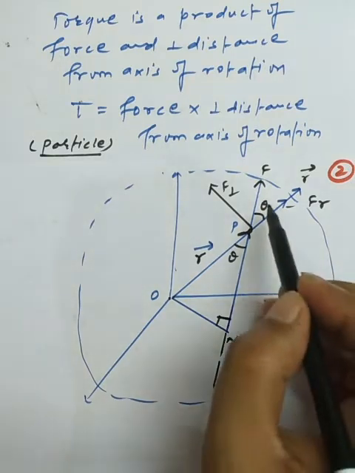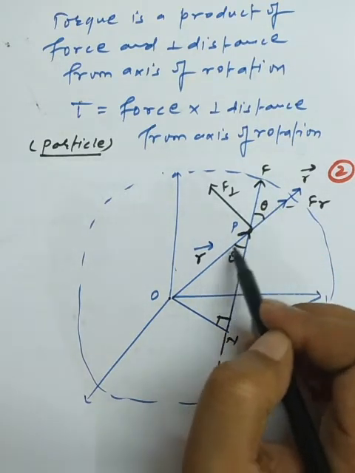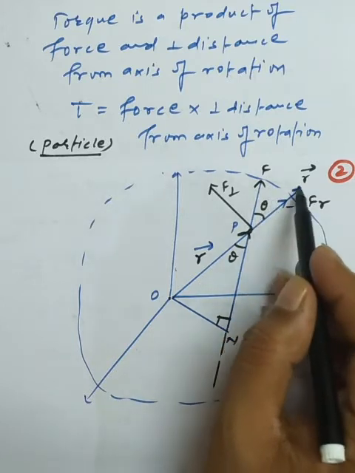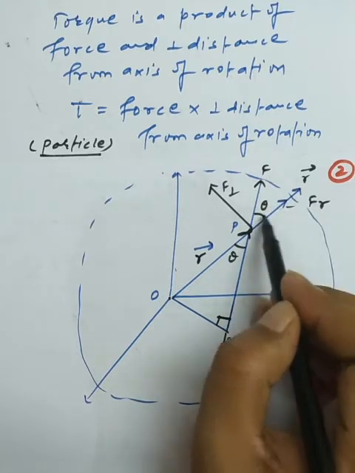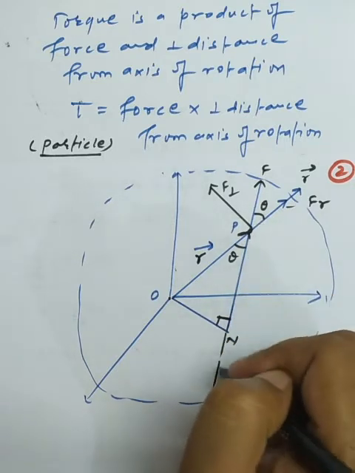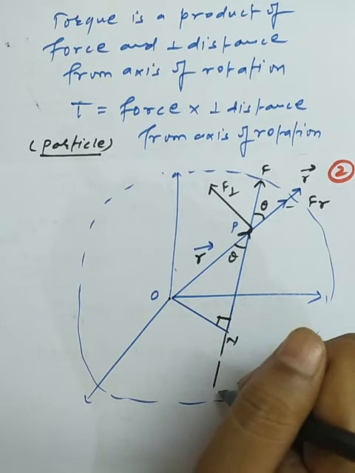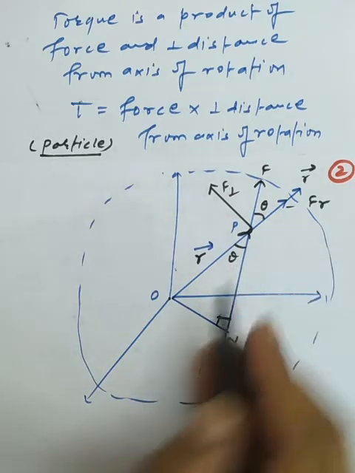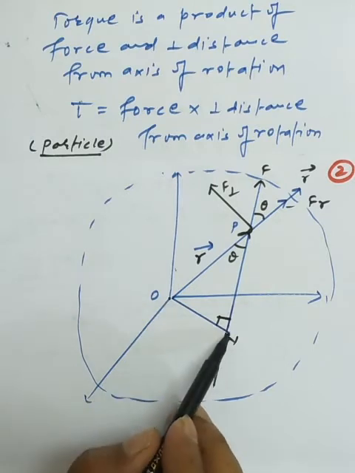Now as we apply the force, and I also extend the position vector, there is an angle between the force applied and the position vector, that is called theta. So I am stating the force from the backward position. I make the perpendicular distance from the axis of rotation to the force arm.